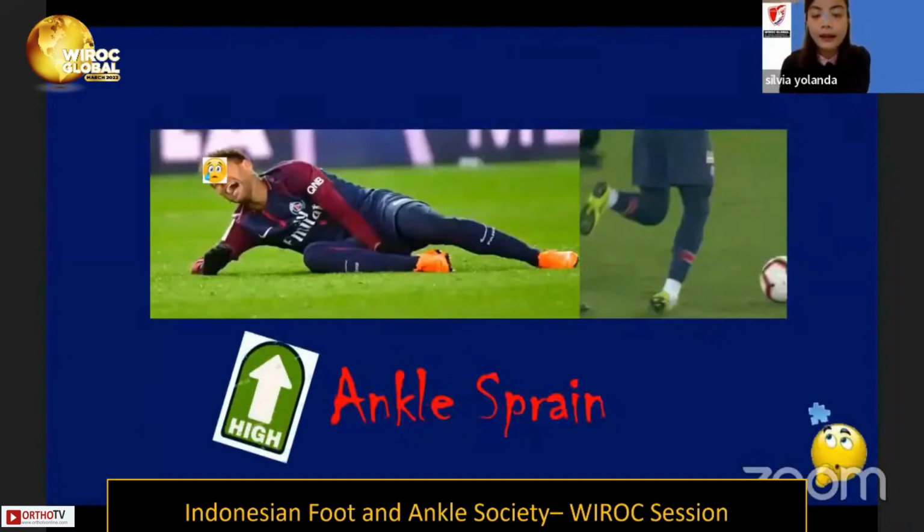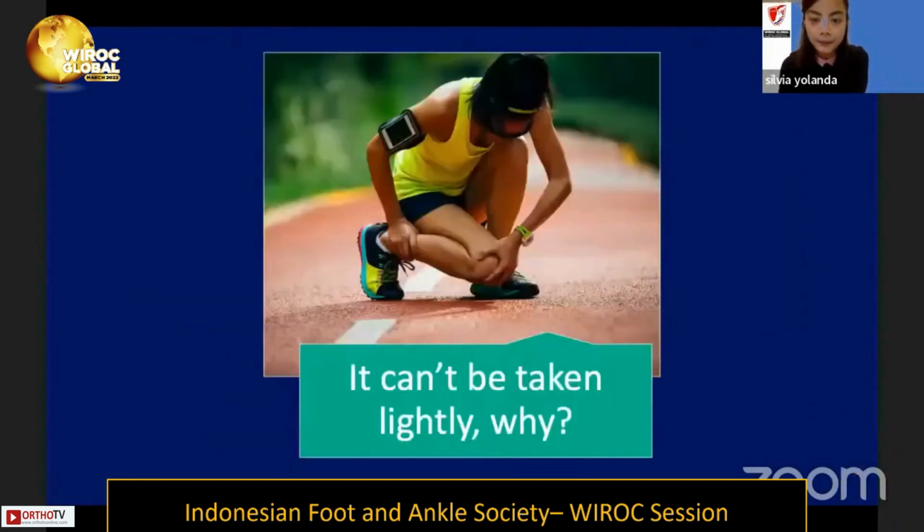So what is a high ankle sprain? Is it the same term as the typical ankle sprain? However, the high ankle sprain itself does not happen frequently, but high ankle sprains are quite challenging lower extremity injuries for athletes and also for clinicians.